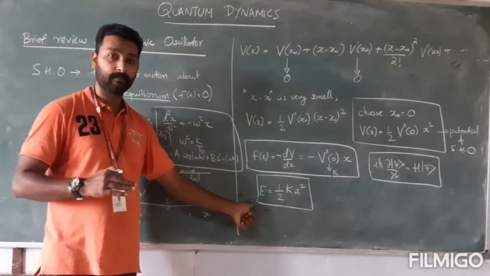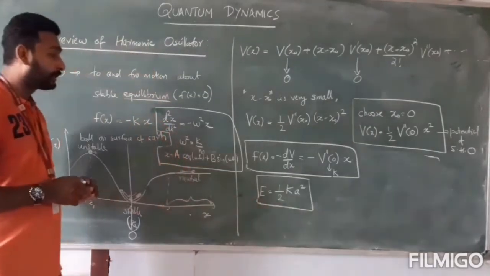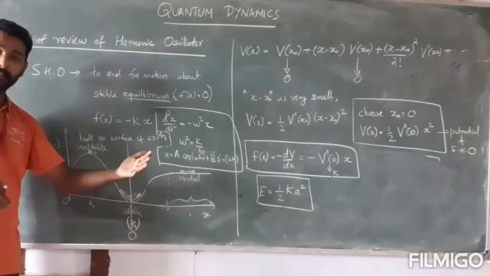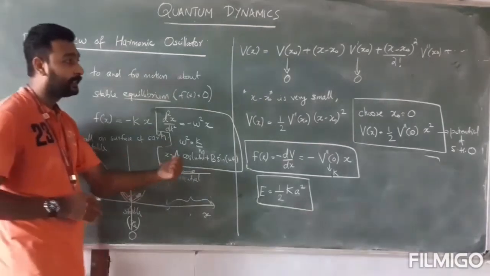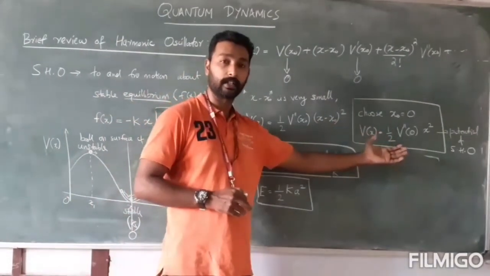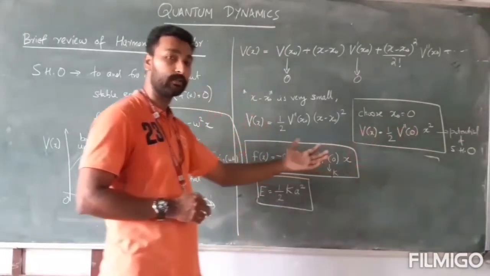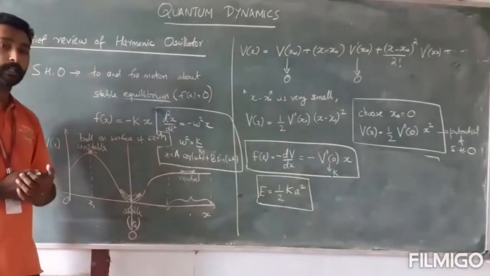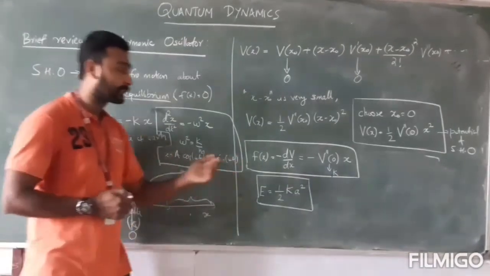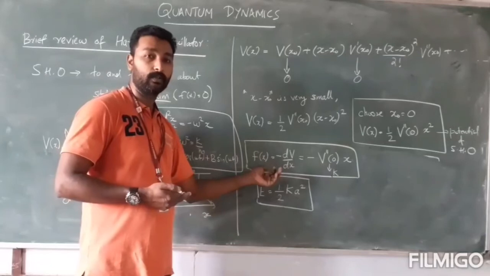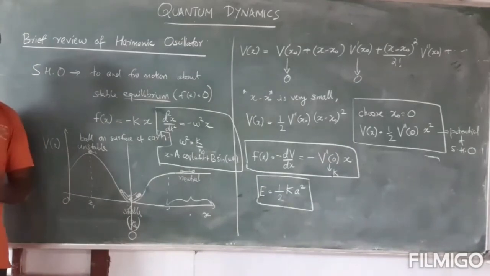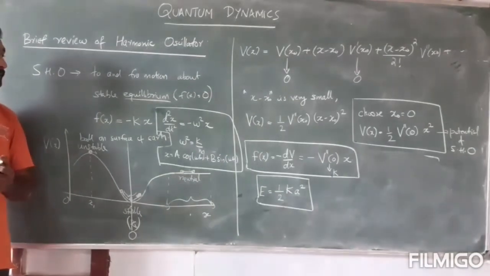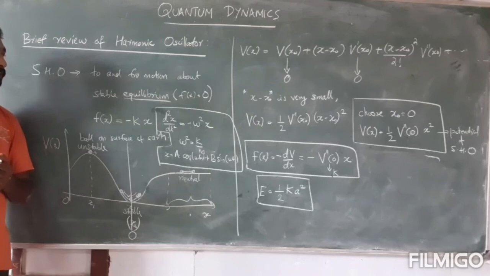There is no discreteness. Okay, so next we will treat the same problem quantum mechanically. And while we are treating the same problem quantum mechanically, the only thing required is the form of potential of simple harmonic oscillator. So once you know the form of potential, we can solve it quantum mechanically, because in quantum mechanics we will not use the concept of force. Okay, so only the concept of potential we require. So that we will discuss in the next session. So in the next session we will illustrate the solving of harmonic oscillator using quantum mechanics.